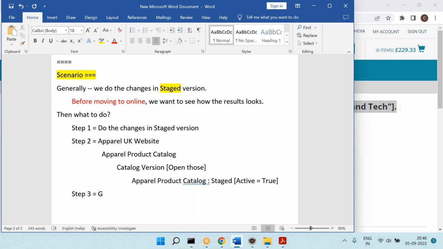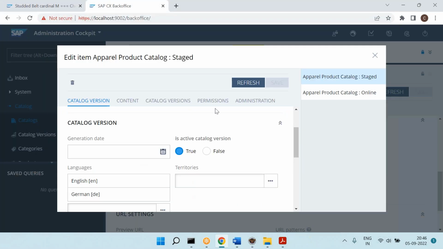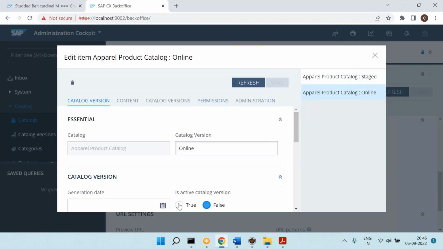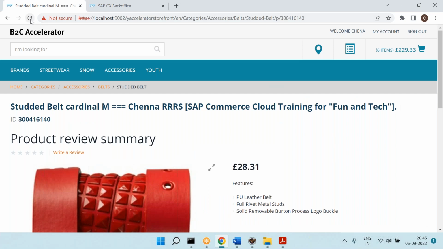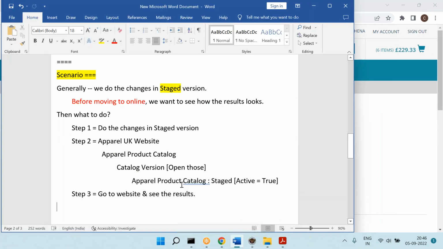So step number 3, go to website and see the results. And you are able to see the results. That's good. So this is how you can check the results. Now, if you don't want, come to online, make online equal to true, then staged will be false. Now come here. Now you will not see again. So this is how you are able to achieve it.